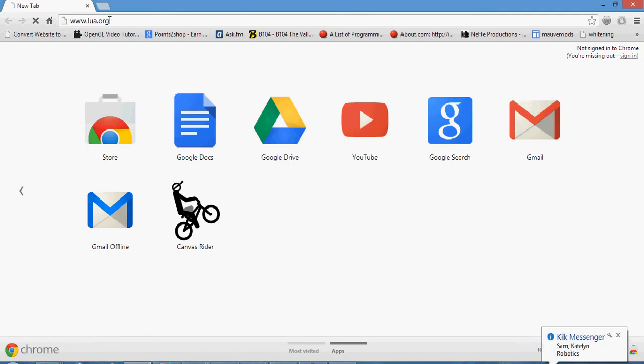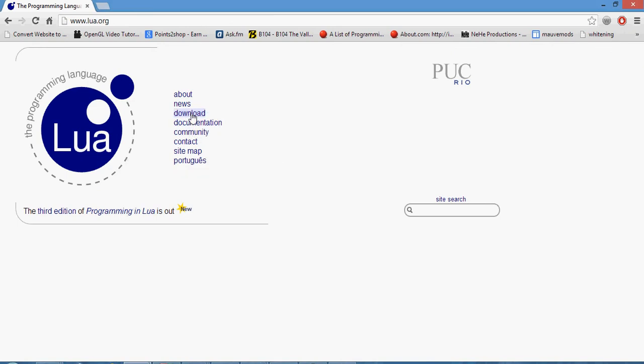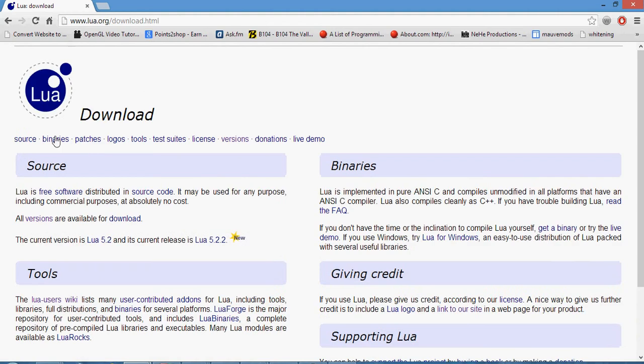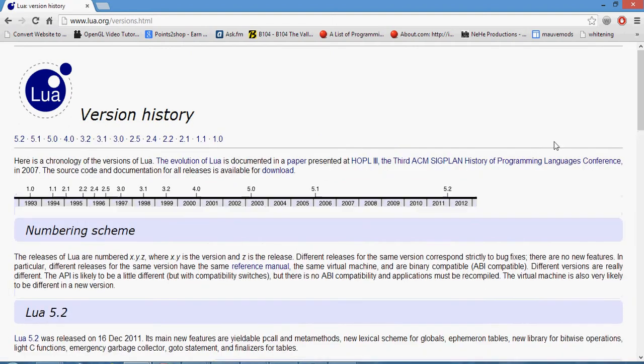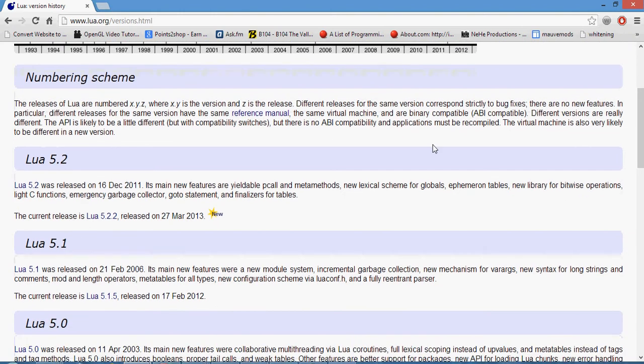So once you get here, you want to click this download tab. Then at the top, click the versions tab. Scroll down to the most recent version. Then click this button right here. After that, it will go down to your download section.